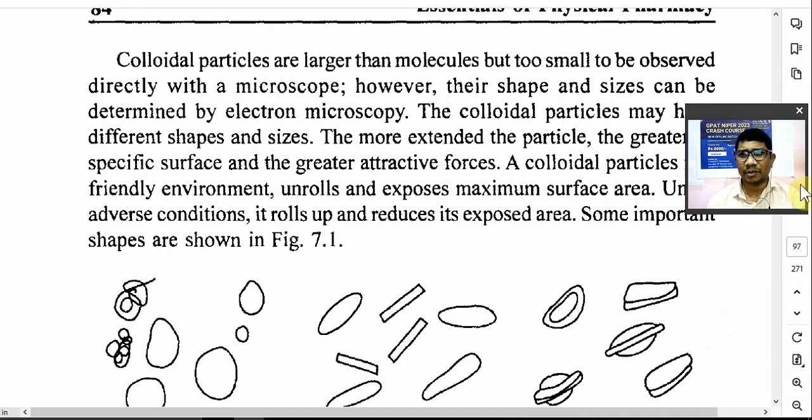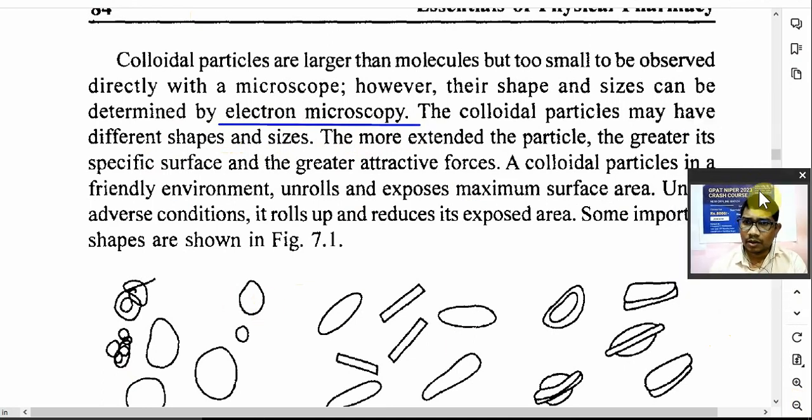So however their particle size and shape can be analyzed by electron microscopy. Electron microscope जो होता है, so you can observe the size and shape of these dispersed particles under the electron microscope. But by using an ordinary microscope you cannot be able to see the particles, right?